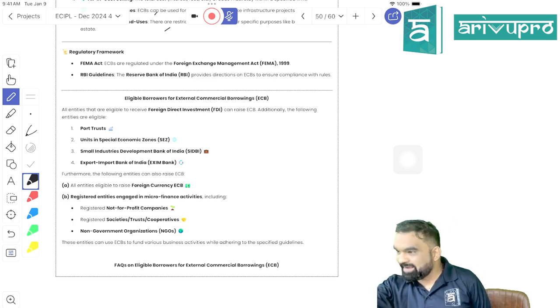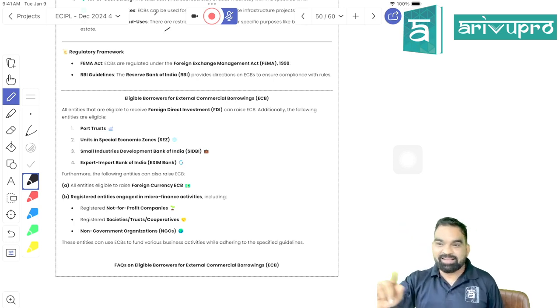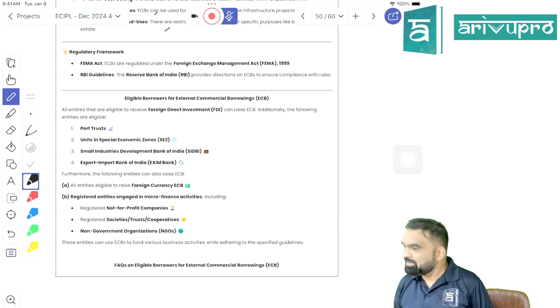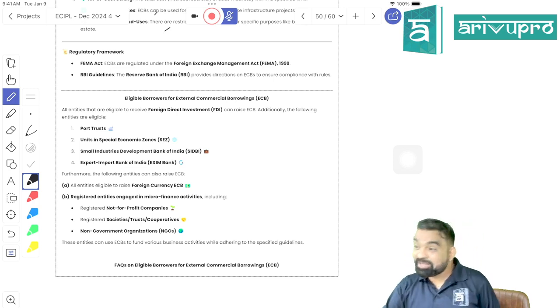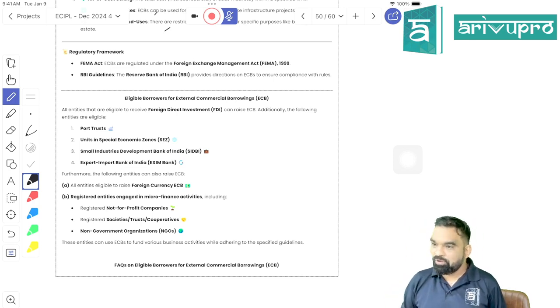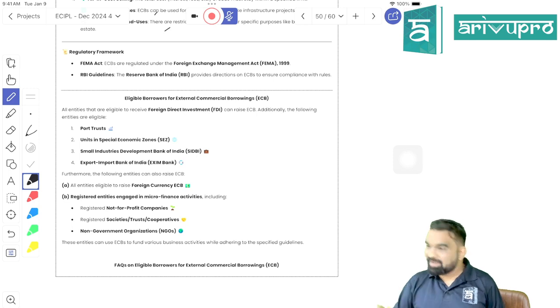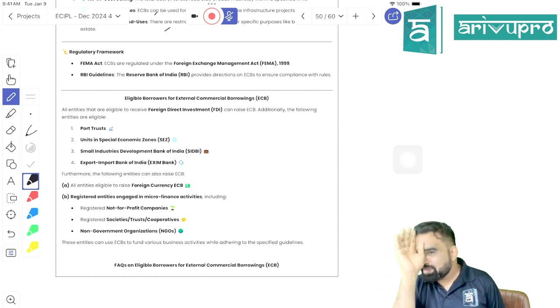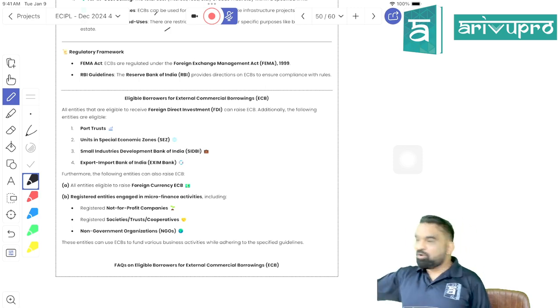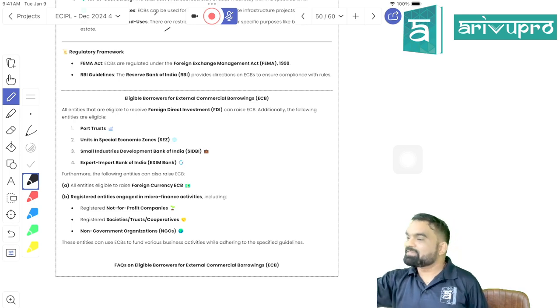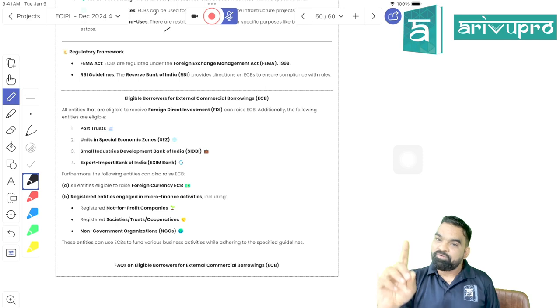If you are involved in agriculture business, can you accept FDI? So can you accept ECB? No. If you are into a chit business, can you accept FDI? No. So can you accept ECB? No. If you are involved in plantation activity, can you accept FDI? If you are into real estate business, can you accept FDI? So can I say that if you belong to a sector which is allowed to raise FDI, you are allowed to accept ECB. Is it clear? First point is clear.